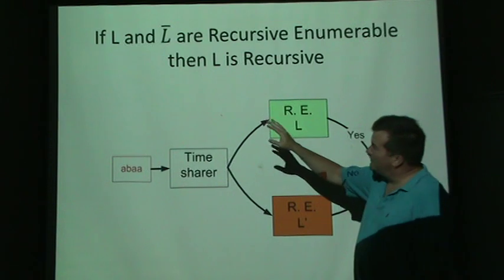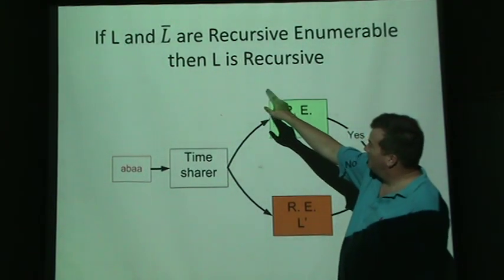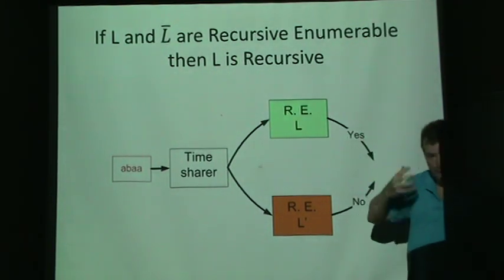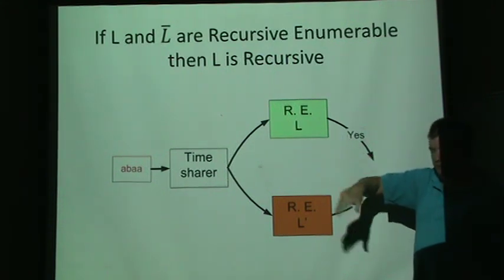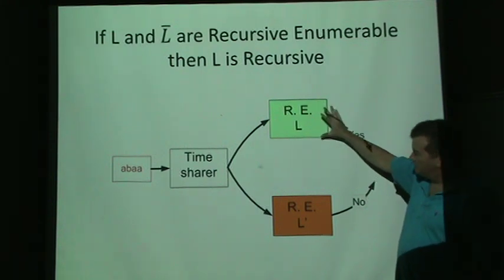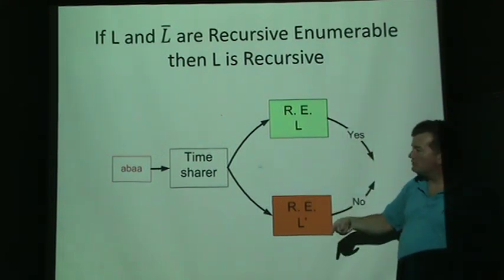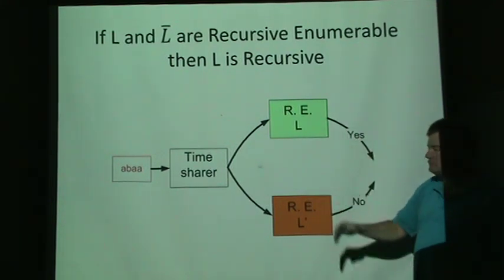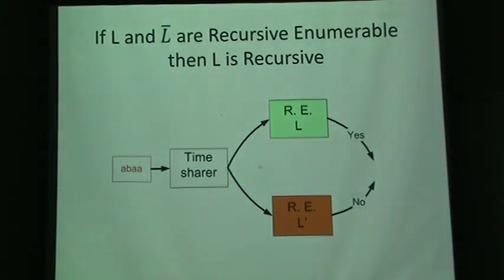So what we're saying here is if a language and its complement can be recursively enumerated, if you can print out every member of the language and every member of the complement, then that language is, there's a special word, recursive. We could write a recursive function that could always answer yes or no if the word is in the language.